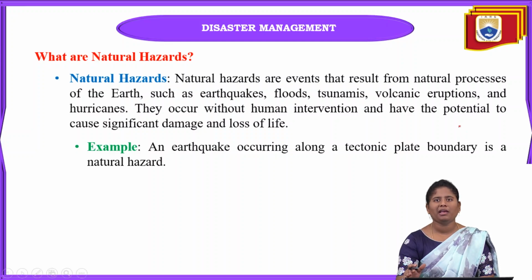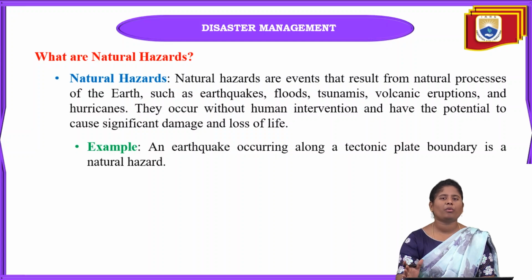Mainly, they occur without any human intervention and can cause significant damage, with much loss of humans and animals, and great damage to the ecosystem. These are all natural hazards, which can be caused by different types of reasons.